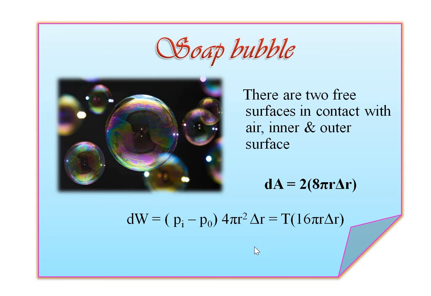Similarly here, taking the Pi minus P0 term outside, we get the equation 4T divided by the small r. For the soap bubble, Laplace's law of the spherical membrane is Pi minus P0 is equal to 4T divided by the small r. And for the liquid drop, Pi minus Po is equal to twice T divided by the r. For the soap bubble, 4T divided by the r.